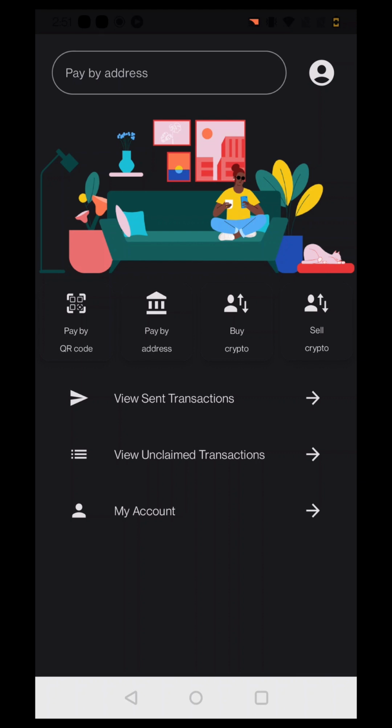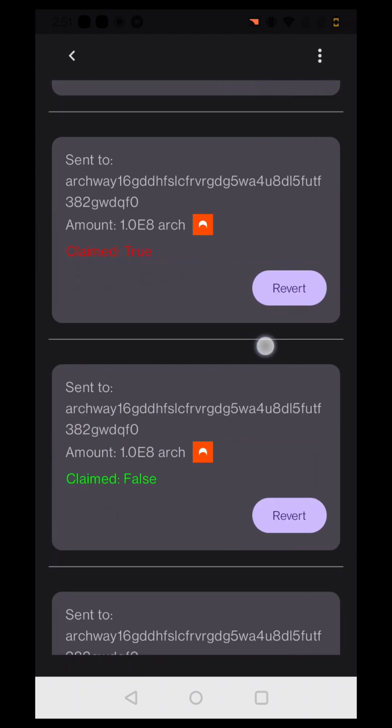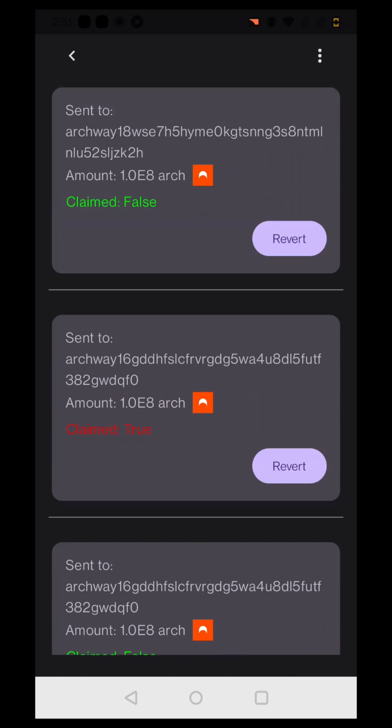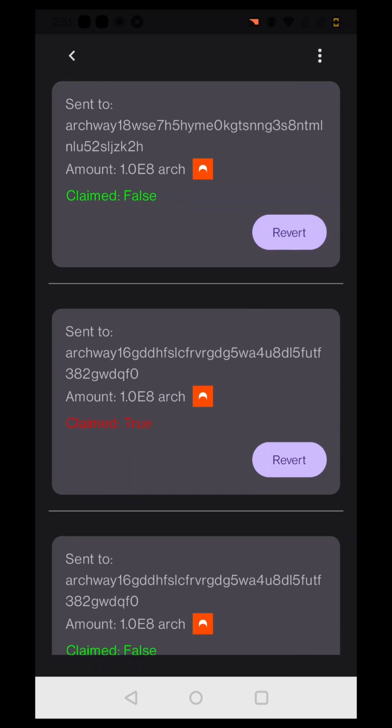So what happens is, when you go to view send transactions, you can see that you have all these transactions. Let's say you accidentally sent a transaction to someone you didn't want to send it to. You can click on this revert and you can revert the transaction. So it makes transactions very secure for a new user, because there is so much money at stake and you can send it to someone accidentally, and there's no way to revert this transaction.